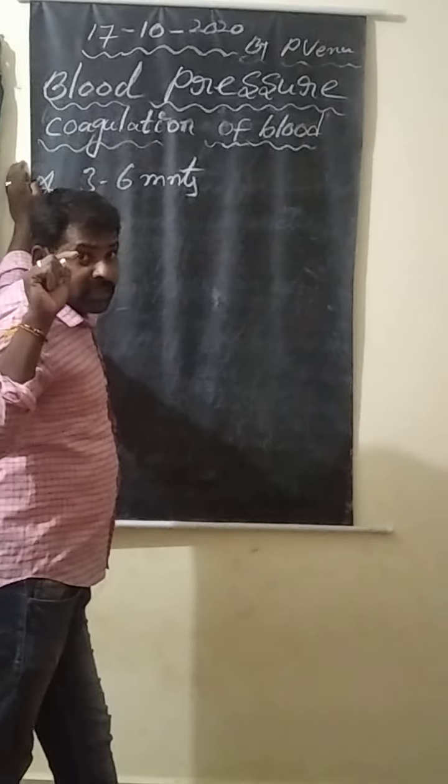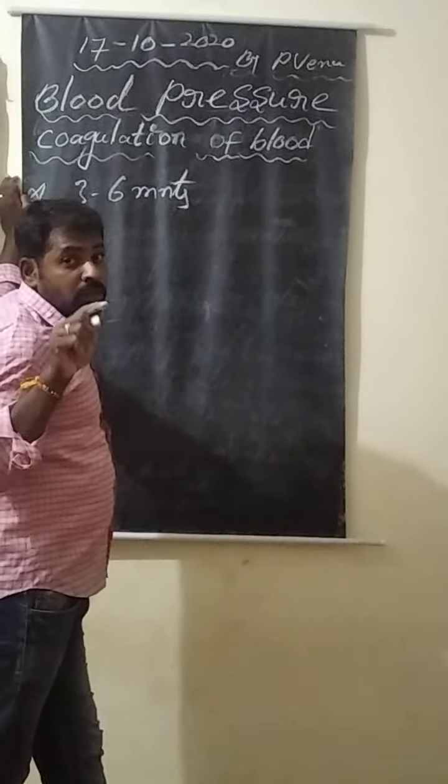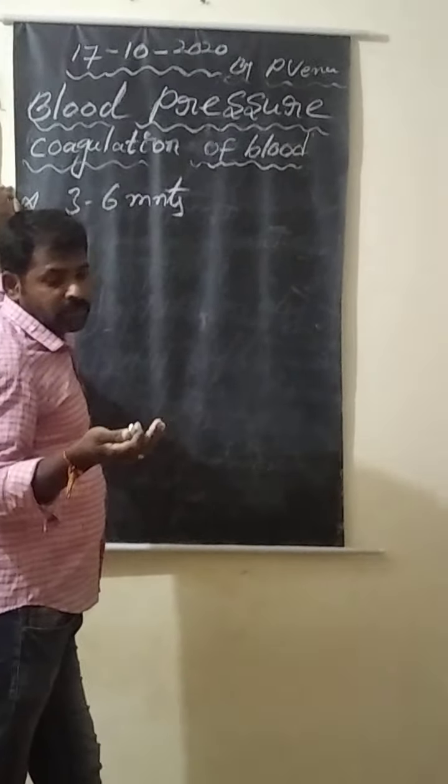In the previous class, in 9th class, you learnt about cells in blood: red blood cells, RBC, white blood cells, WBC, and again most important here, platelets. Platelets are what is involved in coagulation of blood. Platelets play a major role to clot the blood.